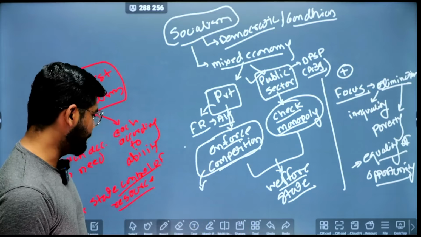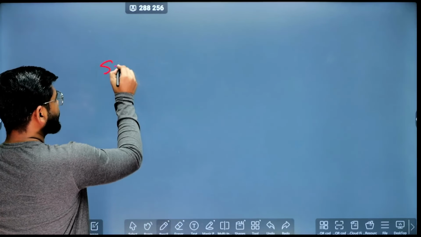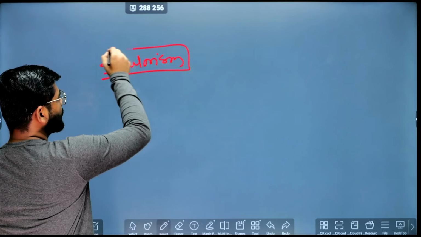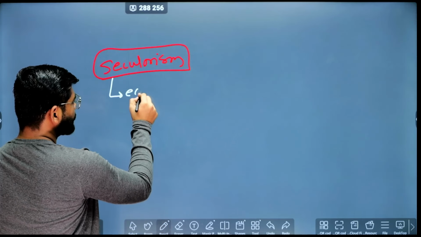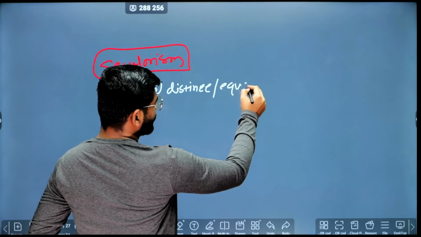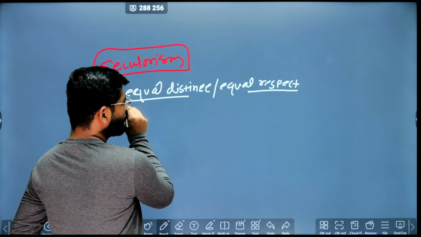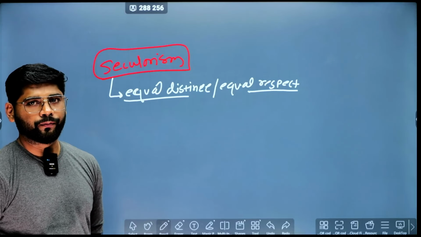No, the secularism of India is quite different from the Western secularism, because our secularism is not strict separation of the religion, but it is about the equal distance or the equal respect to all religions. So it is based on two aspects, that is the equal distance as well as the equal respect to all religions.